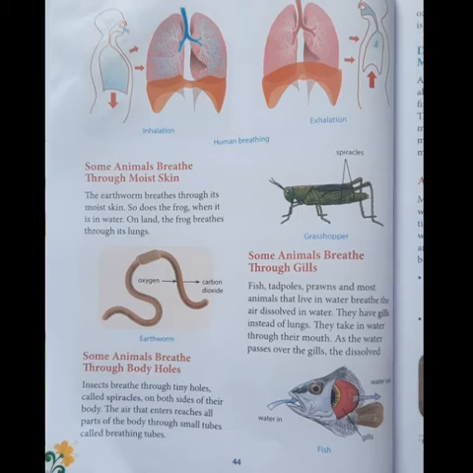Next, we have studied the breathing habits of animals, where the organs are different in different animals. According to their habitat or their body structure, different animals have different breathing organs.